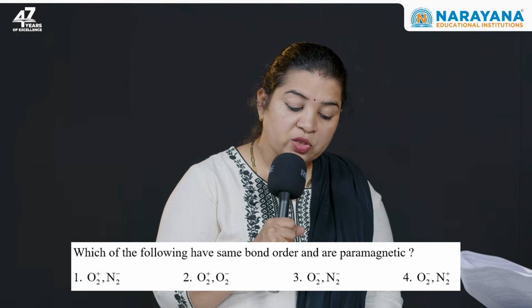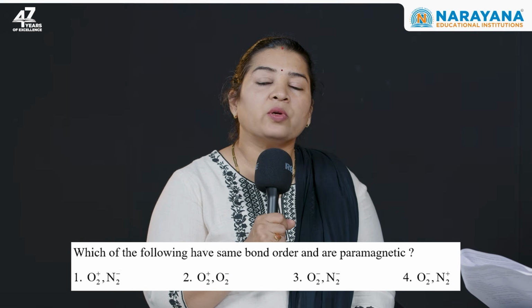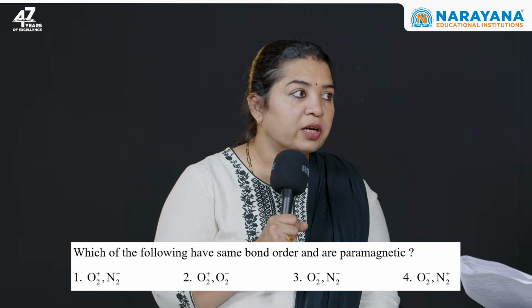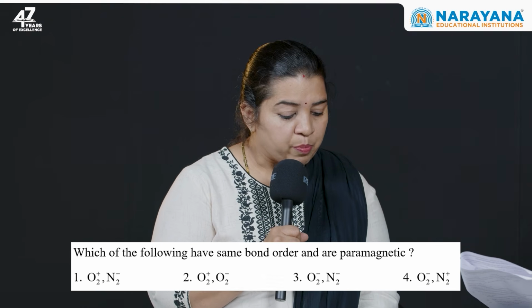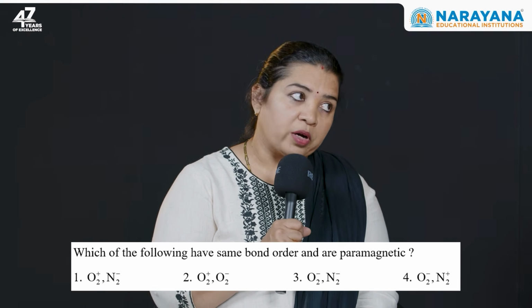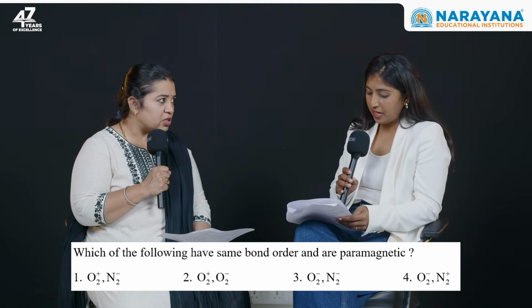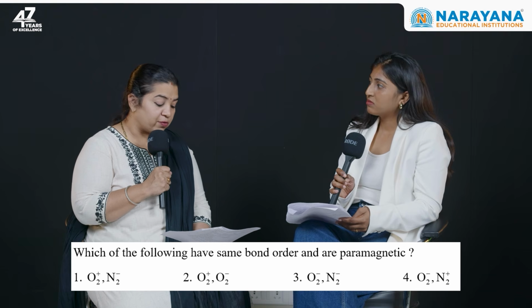Question number 9 is about same bond order and paramagnetic, chemical bonding. Now these days there are only 4 major chapters left from inorganic for mains. So out of this, if you see, every paper is having coordination. Right. And every paper is having chemical bonding. These two are the major chapters left for inorganic.